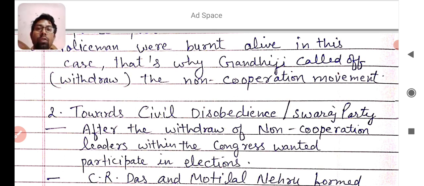Who were the leaders who formed the Swaraj Party? And what was the purpose of making that Swaraj Party? We will read now. After the withdrawal of the non-cooperation movement, leaders within the Congress wanted to participate in elections. Yesterday you learned that in the non-cooperation movement, people revolted against the elections also. But some people within the Congress wanted to fight and participate in elections. Who were they? Now we will read.